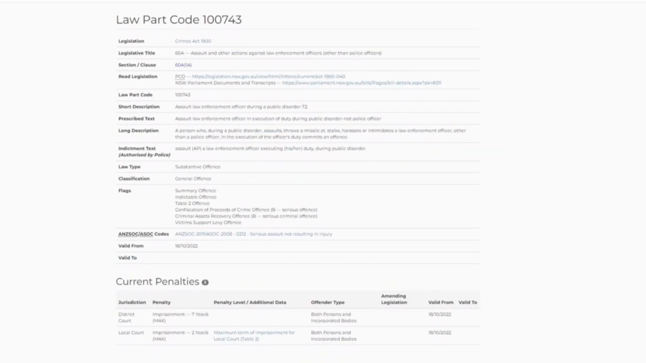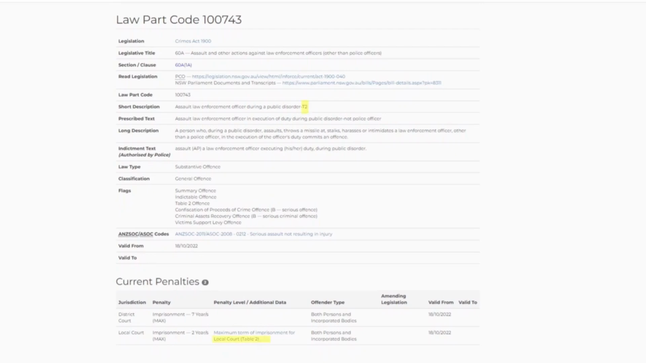You will see that we give a short description and a long description that is taken directly from the Crimes Act and provide a link to the New South Wales legislation website. For relevant offences, New South Wales Police provide us with the indictment text. We always include the current penalties, which for this offence is a maximum of 7 years imprisonment if heard before the District Court. We also include information from other legislation that impacts on the offence.